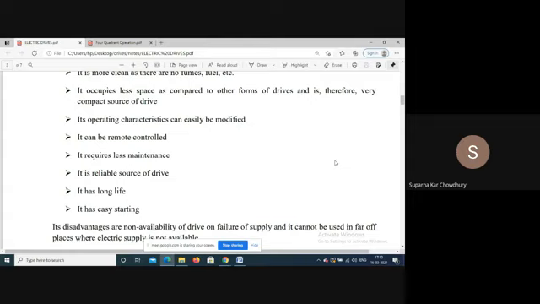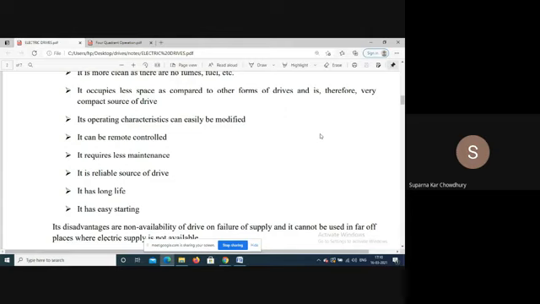Operating characteristic is easily modified, and any electric motor, when we go for the 4-quadrant operation, you can see that all electric motors are capable of operating in all the 4 quadrants of operation. It can be remote controlled. In any factory, if you went, you will see that the drive and the control room are far away.